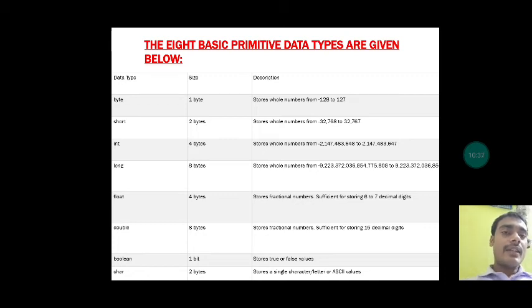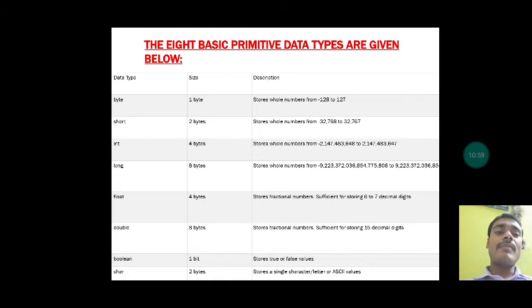First one is byte. It takes 1 byte of memory in Java. Byte is a data type which you can use in a program for storing whole numbers from -128 to 127. Now the second one is short.